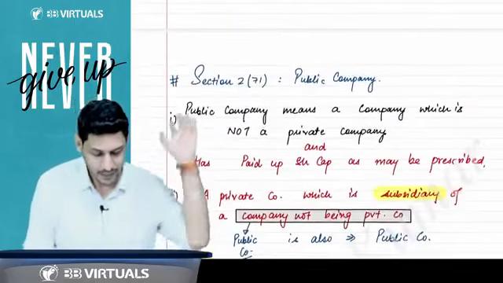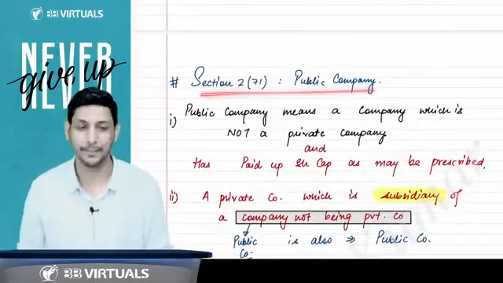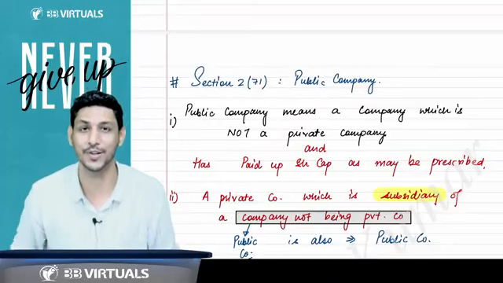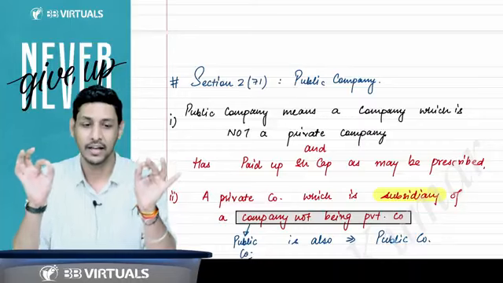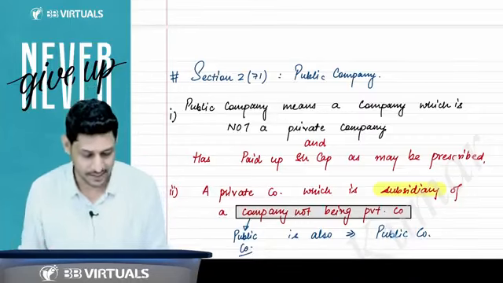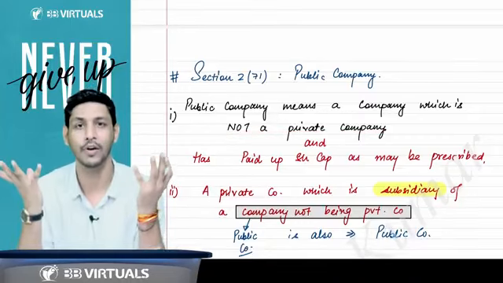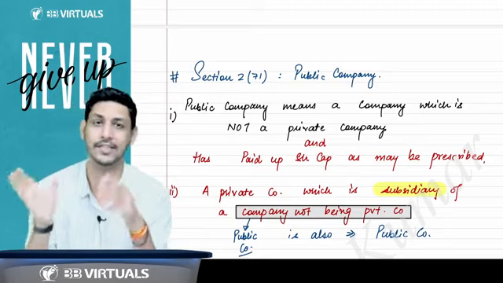Right, sir. Now come to the definition of the public company. Sir, what is a public company? Section 2 clause 71 talks about the public company. A very, very cute definition: public company means a company which is not a private company. Wow. Anything which is not a private company is a public company.